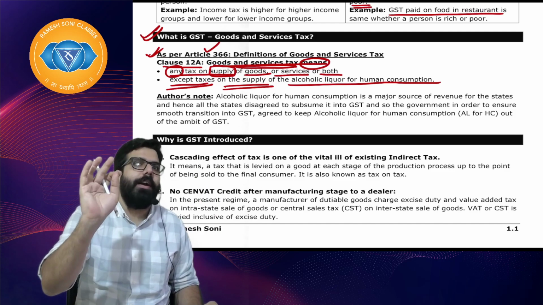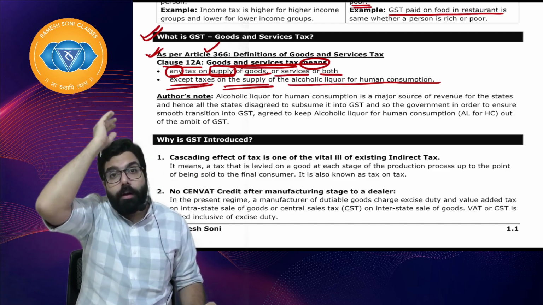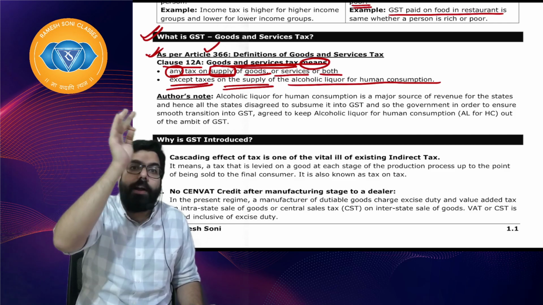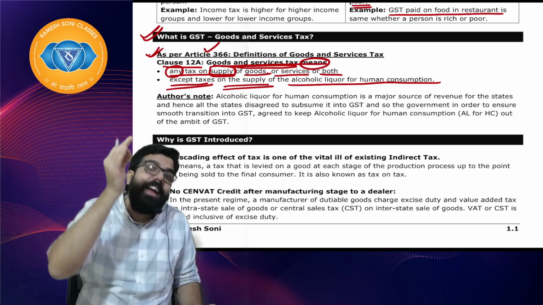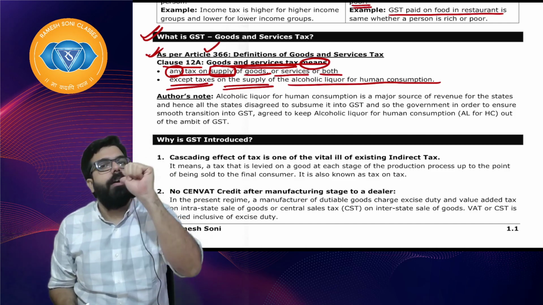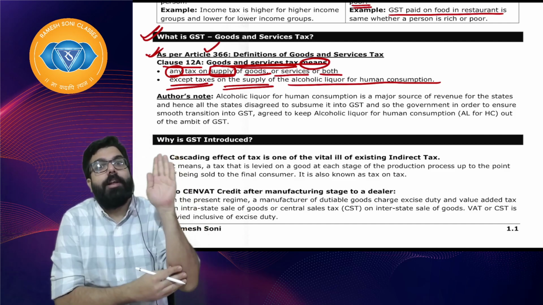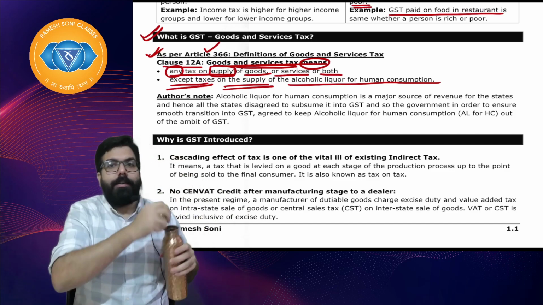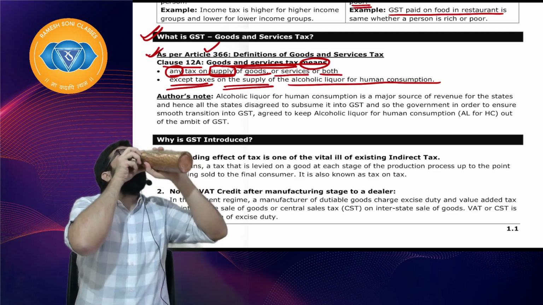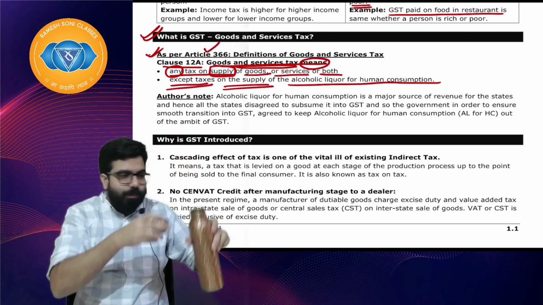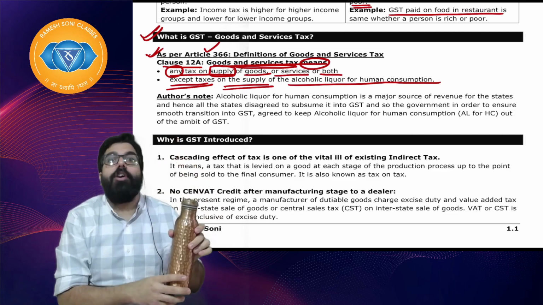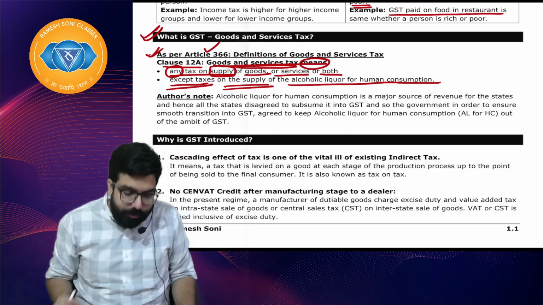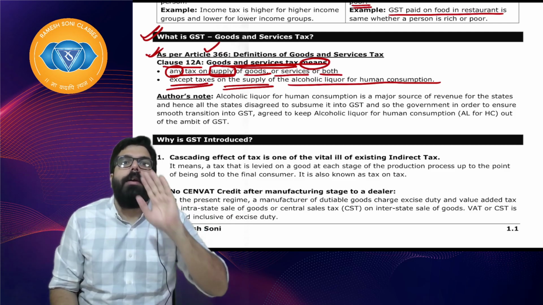So the central government went ahead and told, in our mother act, the constitution only, we will write: GST is a tax on goods and services or both, except alcoholic liquor for human consumption. Means bottle, Baba, bottle. We are talking about alcohol, bottle. Okay? With bottle, I remember, I'll drink some water. You guys also sip in some water. Not this bottle. We are talking about alcoholic liquor for human consumption. Okay, everyone? Drinks. Alcoholic liquor for human consumption.